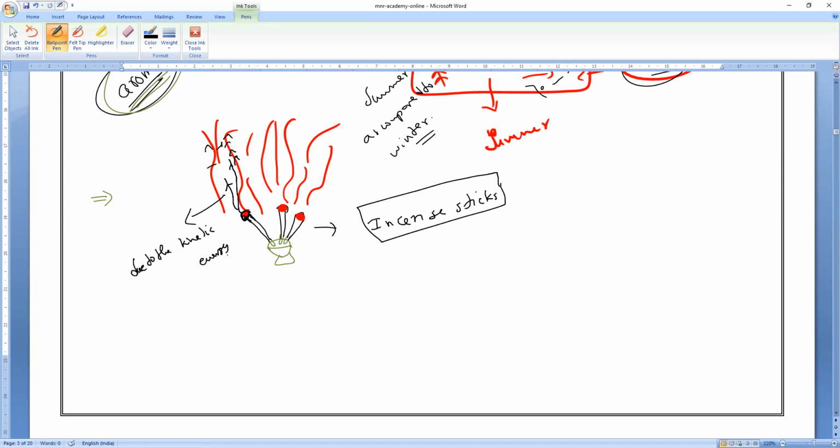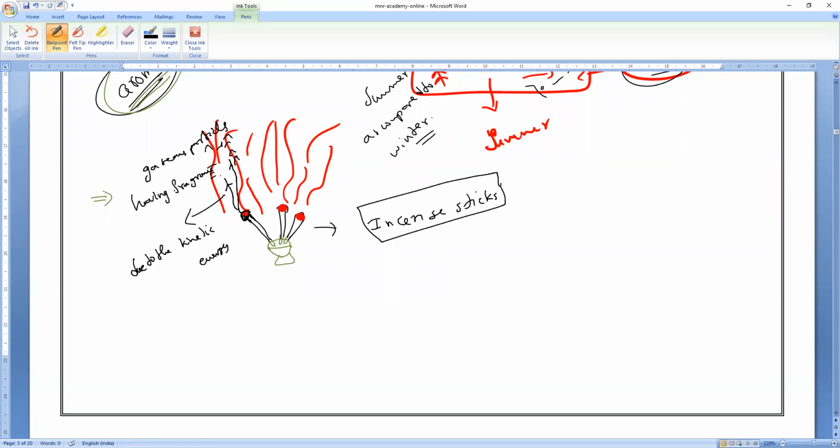That is why when we light an incense stick, it immediately produces gaseous particles having the fragrance. That fragrance spreads very fast in our room, so we experience the smell very quickly. That is why when we light an incense stick, it produces more and more smoke-like things. That is the gaseous particles having that smell.